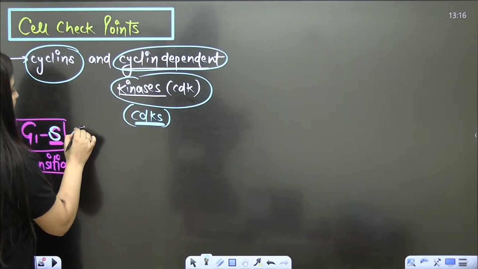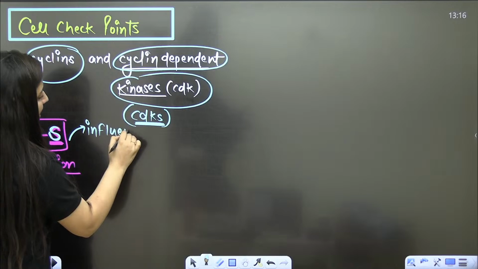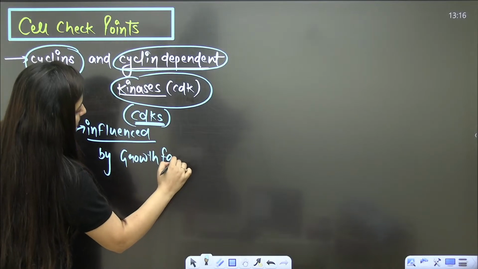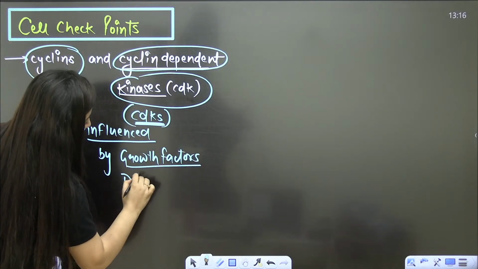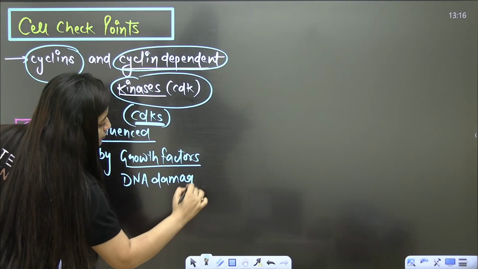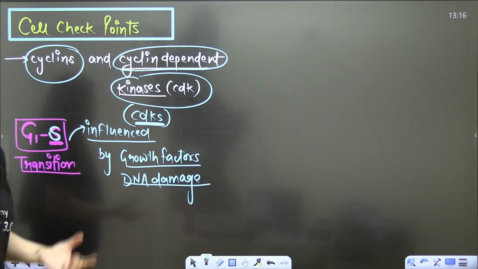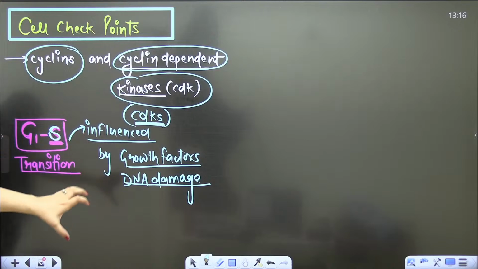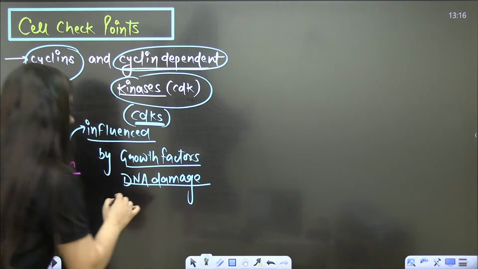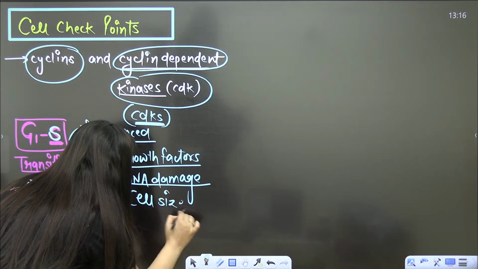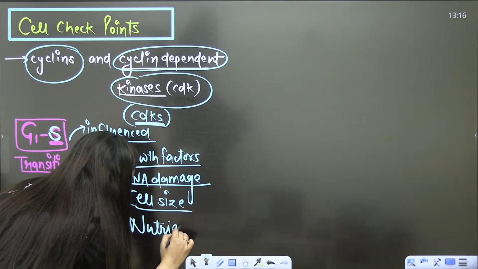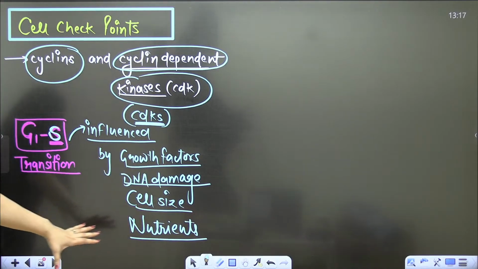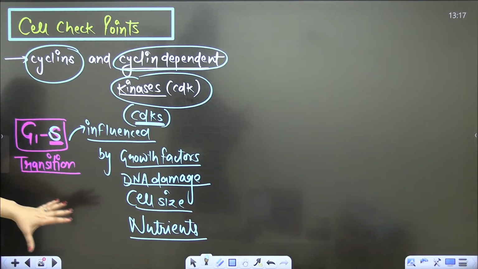Here this checkpoint is influenced by growth factors, whether all the essential growth factors are present or not. It will also see whether there is any DNA damage, because we need to avoid mutations. In our body there are mutations, but not at a very fast rate, and this is something we need to avoid. So growth factors, DNA damage, the cell size, whether it is appropriate, and the essential nutrients. If everything is okay, the cell will move from G1 to S.